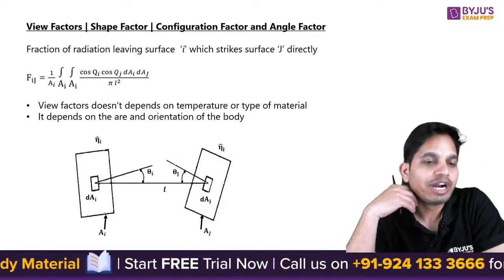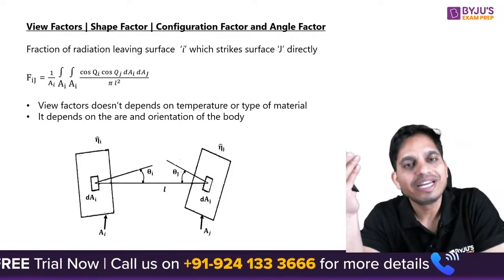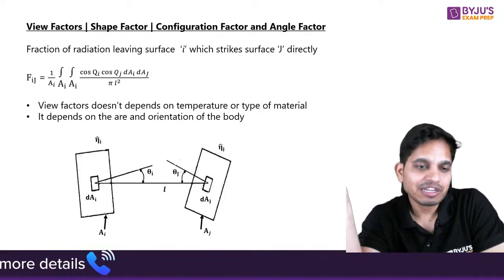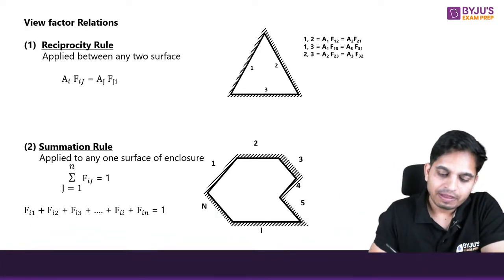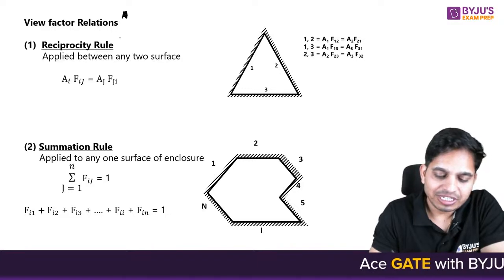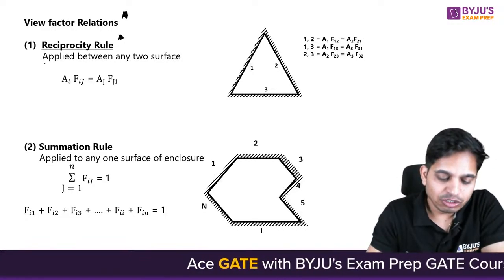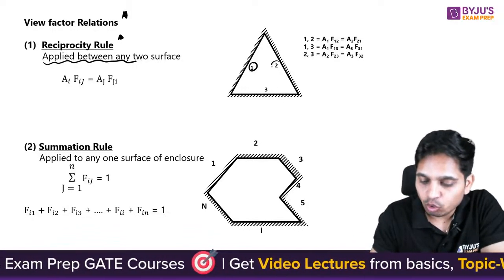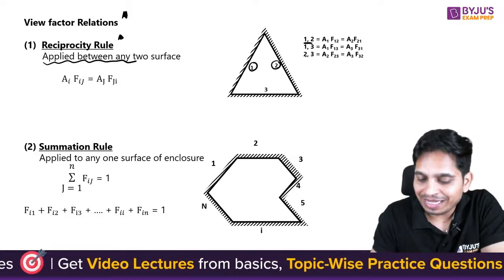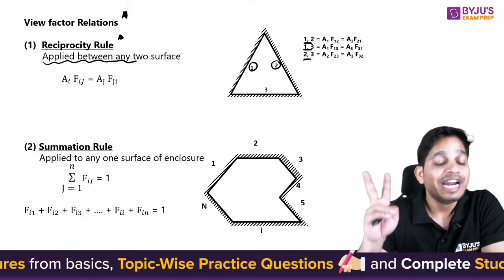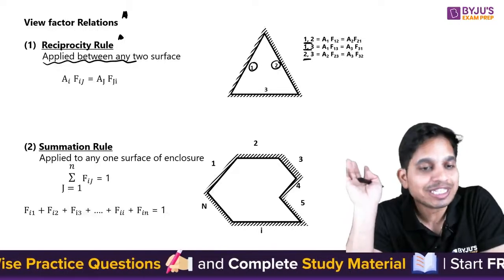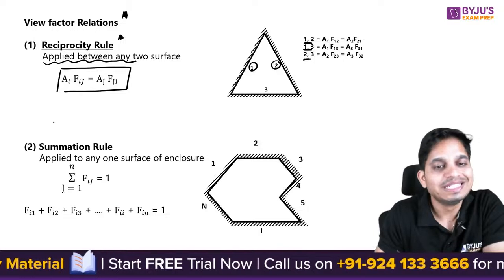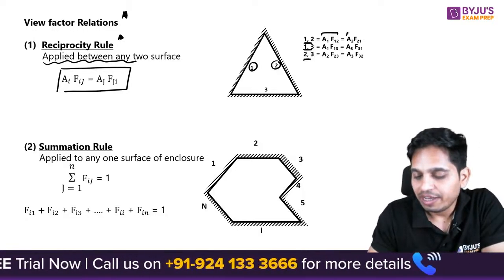Next is view factor. View factor is basically the fraction of radiation leaving one surface and reaching the other surface. Now, what relations do we have? First is the reciprocity rule. A very important point: it is always applied between two bodies. For example, even if you have three bodies, you will apply it between 1 and 2, or between 1 and 3, or between 2 and 3. It will always be applied between two surfaces. It is given by A_i F_ij equals A_j F_ji, so A1 F12 equals A2 F21.